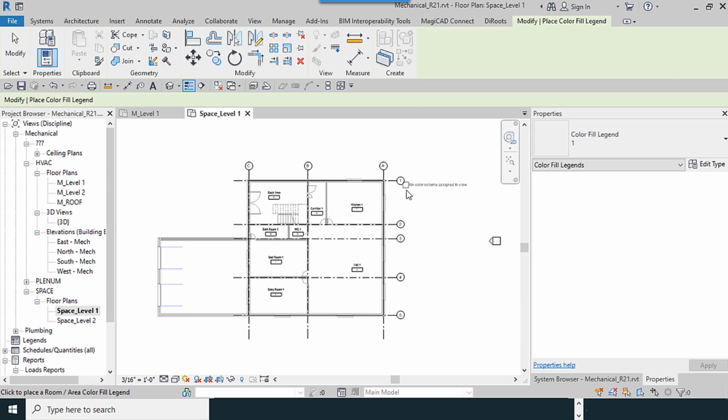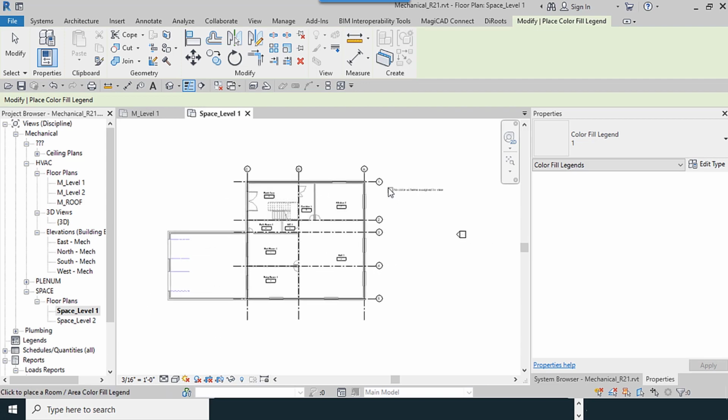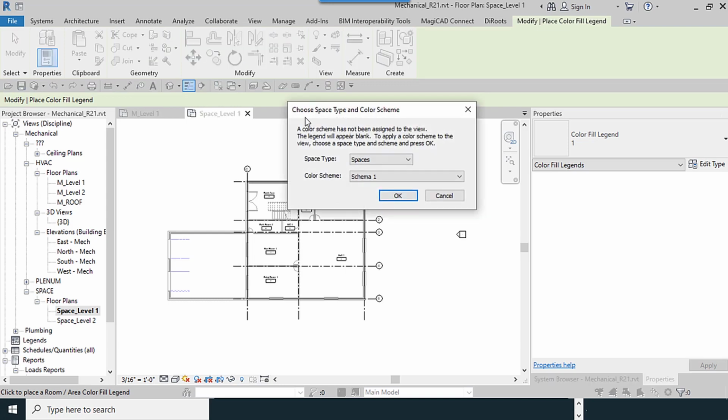You can see something like this, and you just click from the side you want. It asks what is your space type. I select spaces and color scheme, schema 1.